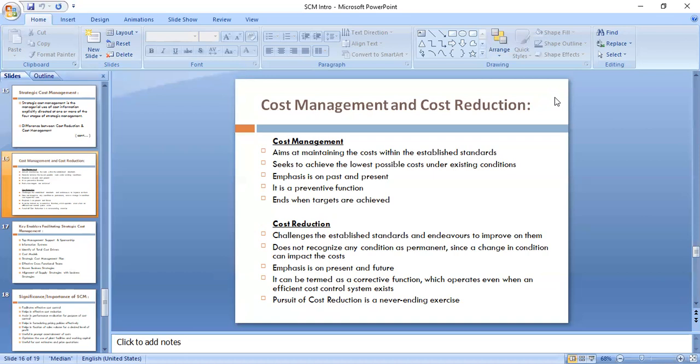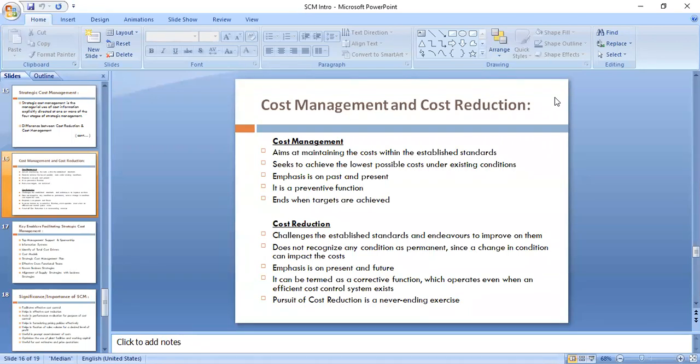Then cost management, it is a preventive function. Correct. So in cost management, your established standard cost is 100 rupees. So you are just trying to prevent this product's cost from exceeding 100 rupees. So it is a kind of prevention, because if the cost goes above 100 rupees, then it will reduce your profits. So it is a kind of preventive thing. Avoid, correct? Try to control the cost within 100 rupees.